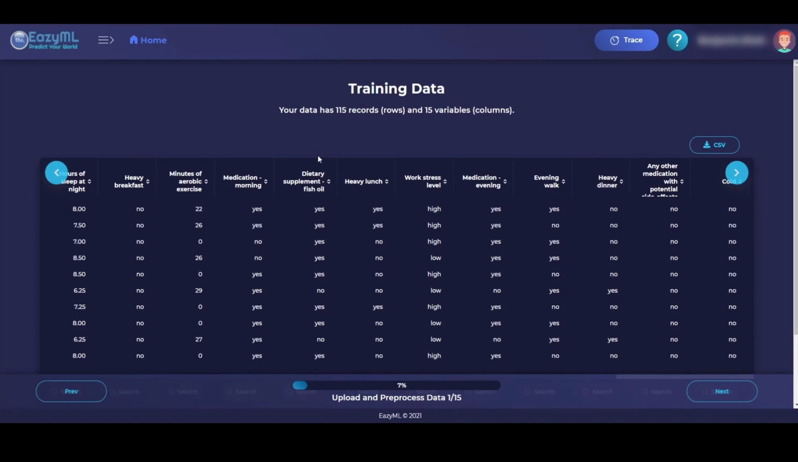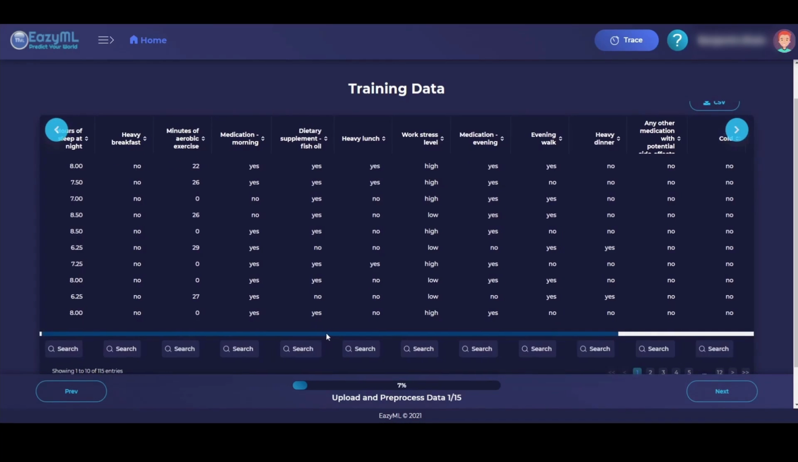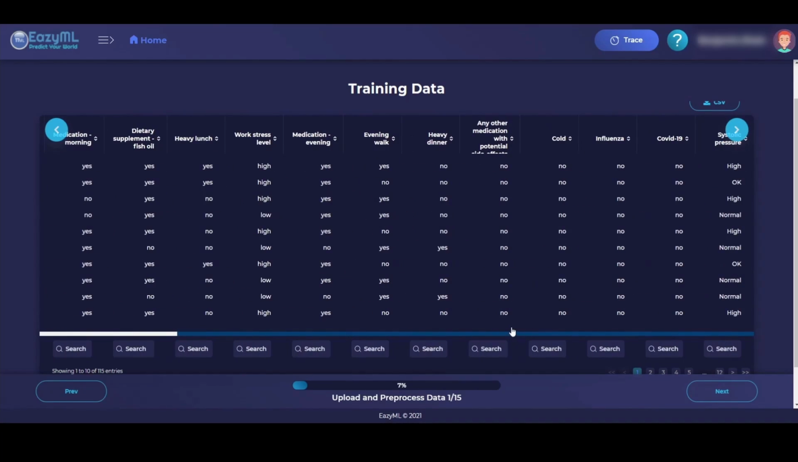Here, we have parameters including how long the patient sleeps at night, the kind of food they've eaten throughout the day, the amount of exercise they got throughout the day, the kind of medication or supplements that they've taken throughout the day, as well as whether they have a cold, influenza, or COVID-19. Finally, there is a column for systolic blood pressure. Normal is the healthiest level. OK is slightly higher than normal, and high is the least healthy blood pressure level.